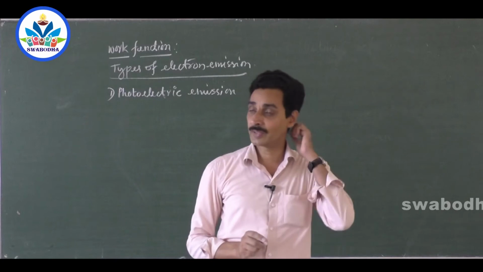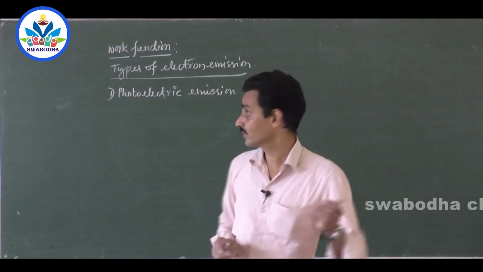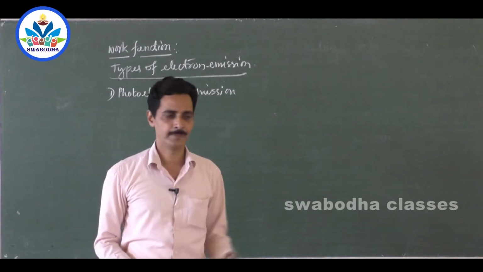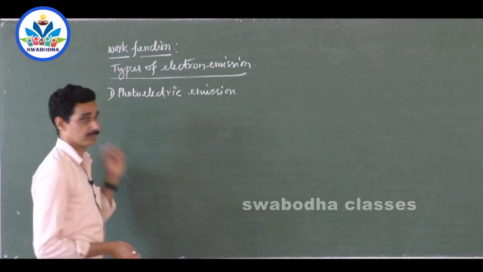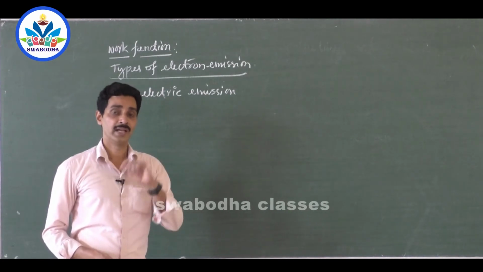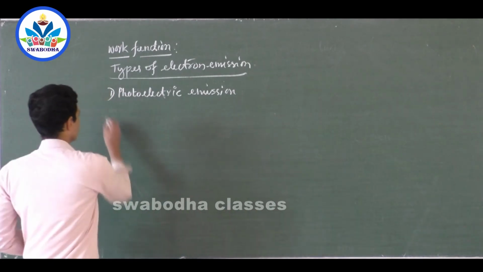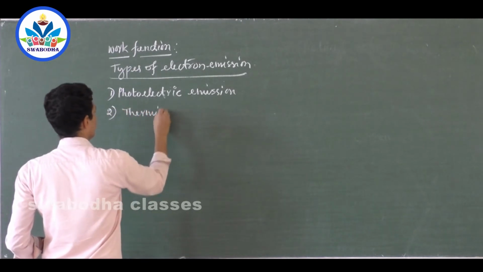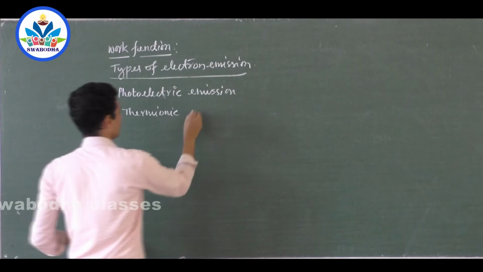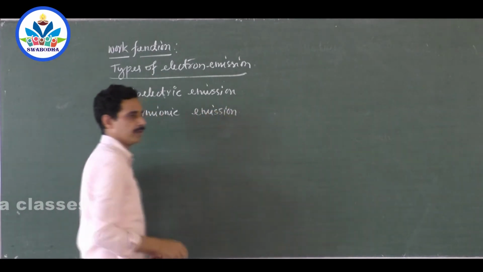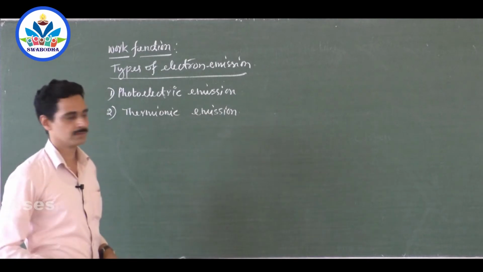That means you have to supply an energy at least equal to the work function or more than the work function. Whatever it is, let the energy be in the form of light. So if the energy is supplied in the form of light and electrons are removed from the material, then such a type of emission is called photoelectric emission. Supply the energy in the form of heat and remove the electrons from the surface of the material, and then it is called thermionic emission. Energy supplied in the form of heat.